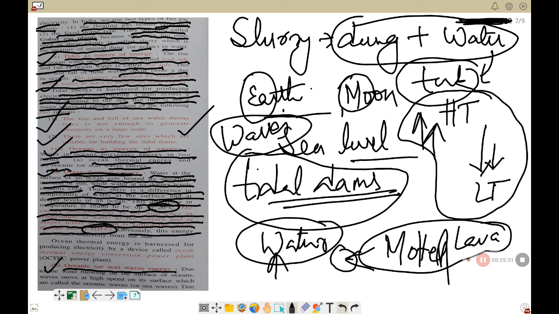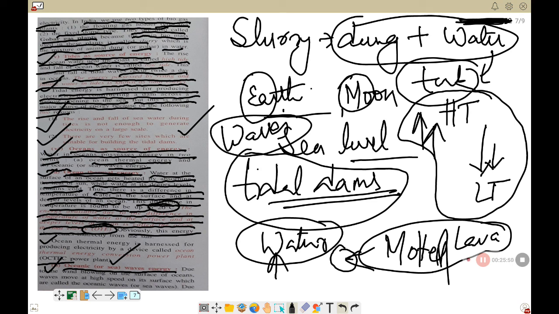Obviously this energy also comes indirectly from the sun. So ocean thermal energy is harnessed for producing electricity by a device called the Ocean Thermal Energy Conversion power plant, that is OTEC power plant. So in this way you can generate or harness energy from the ocean.